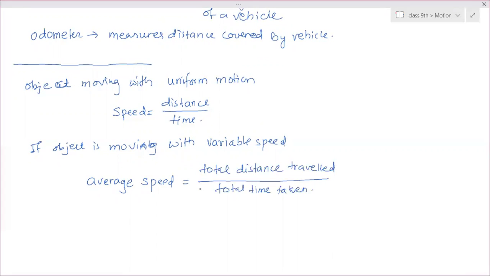That average speed is calculated by first checking what our initial position and final position are. Suppose you want to move from Bangalore to Mysore.